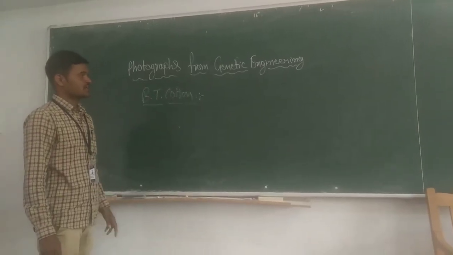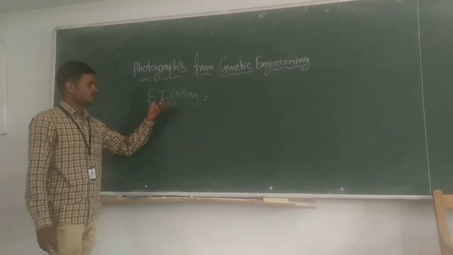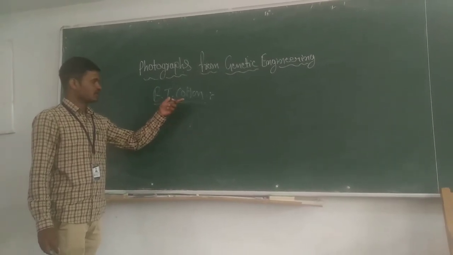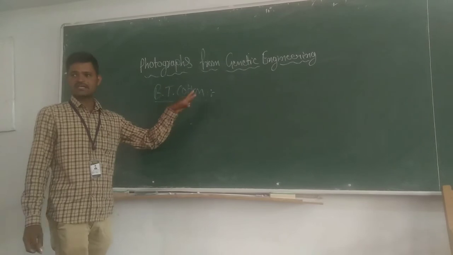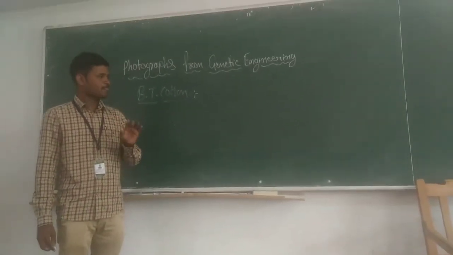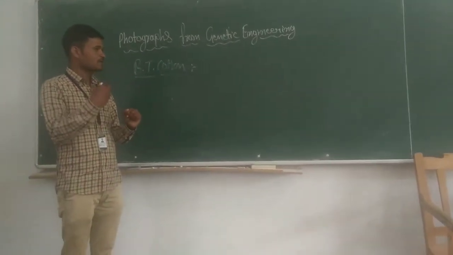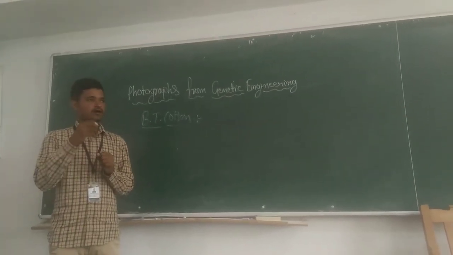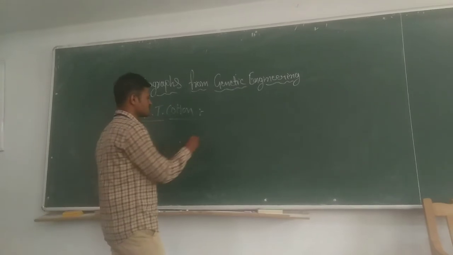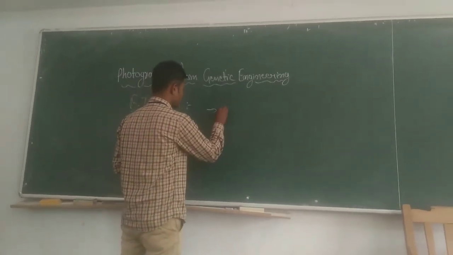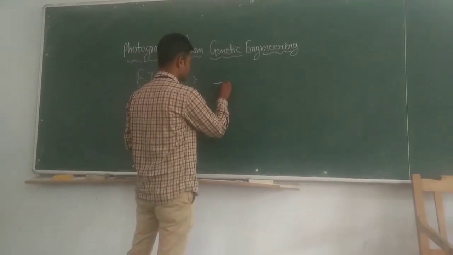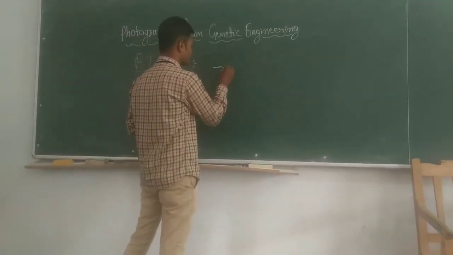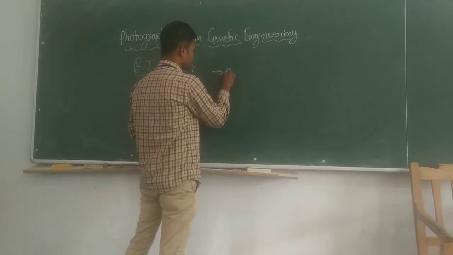In genetic engineering, another plant is the BT cotton. BT cotton is a transgenic plant. These transgenic plants were developed for controlling the bollworms. After the development of genetic engineering, bacteria were introduced into the cotton plant, like BT.